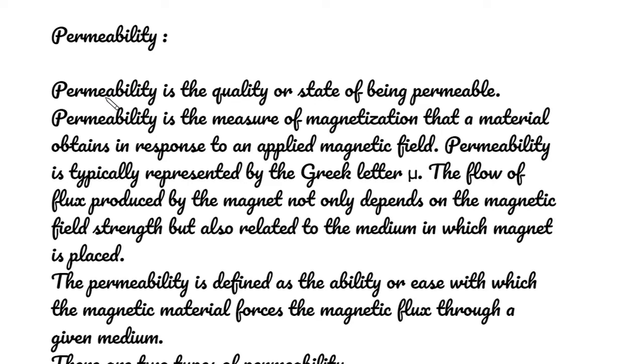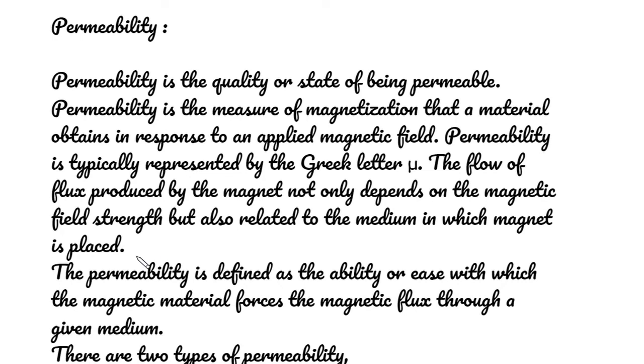Permeability. Permeability is the quality or state of being permeable. Permeability is the measure of magnetization that a material obtains in response to an applied magnetic field. Permeability is typically represented by the Greek letter mu. The flow of flux produced by the magnet not only depends on the magnetic field strength but is also related to the medium in which the magnet is placed.